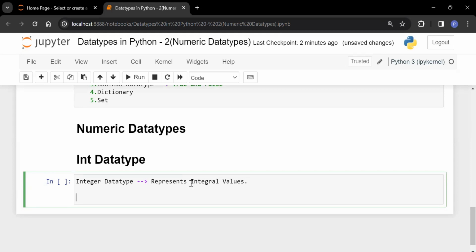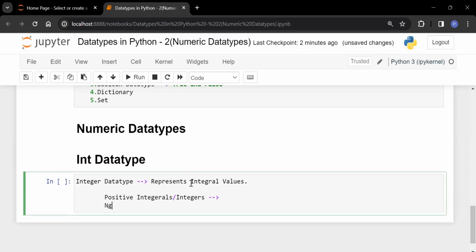Now, one thing you need to understand: how many types of integral values are there? Basically, two types of integral values are there, known as positive integers or negative integers.